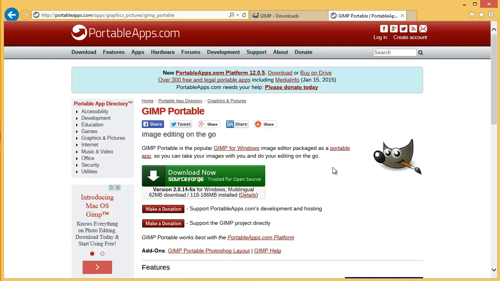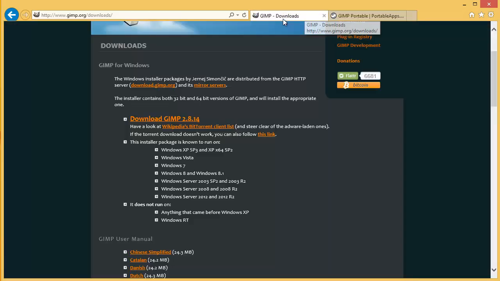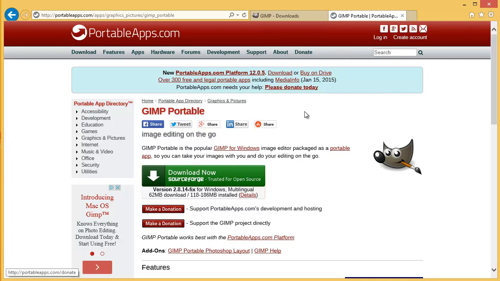The difference between the regular GIMP and GIMP Portable is that the regular version will install onto your C drive, whereas with GIMP Portable, you can tell it where to install so that you can install it onto a flash drive or an SD card or whatever you need.